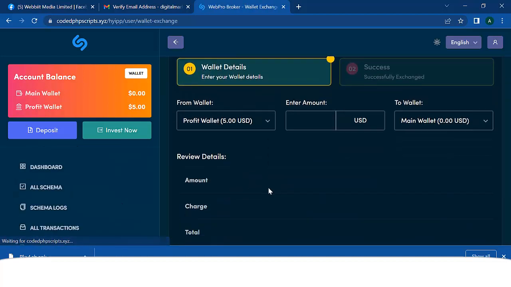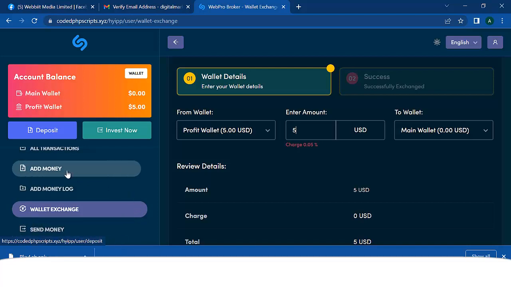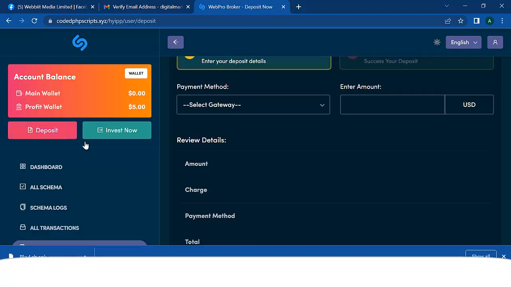This system also has a wallet exchange, so you can send money from your main balance to your profit balance. You see that, like I have $5 here, I can save $5 and I can send that $5 to my main wallet.